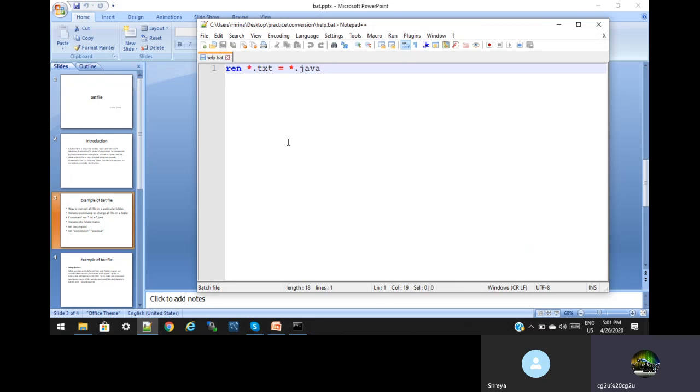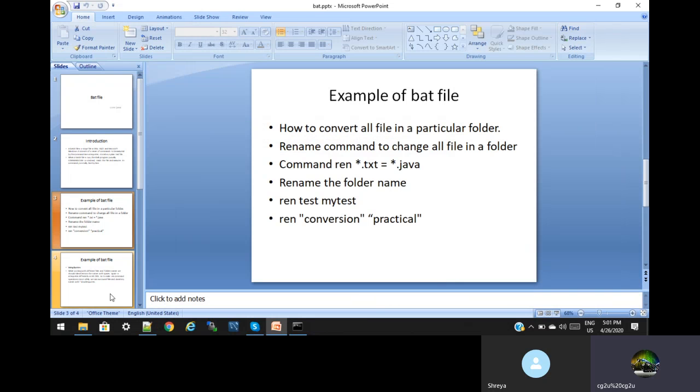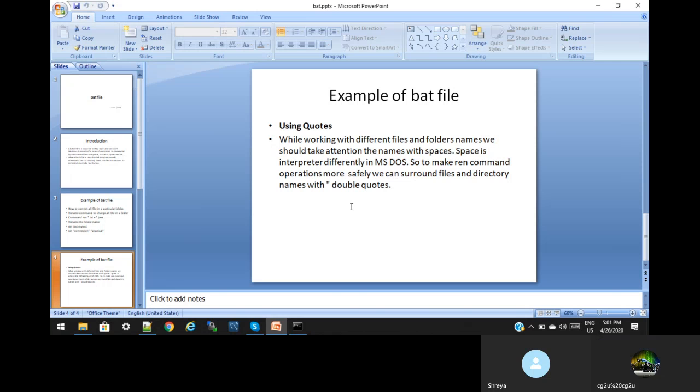So this is something we discuss because we use it in our day-to-day development work. We know the theory, and we also have to learn the practical aspects. Sometimes bat files should be used, and that's why I have explained it today. Lastly, while working with different file and folder names, we should pay attention to names with spaces.